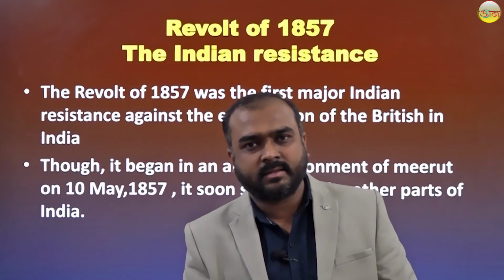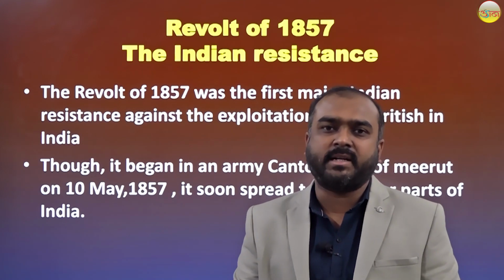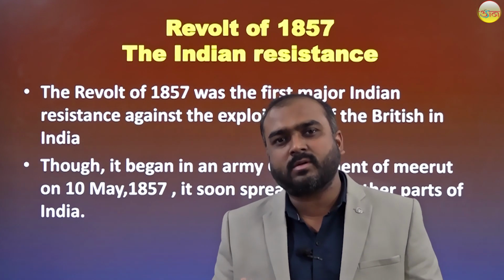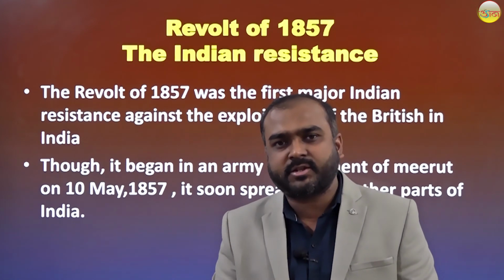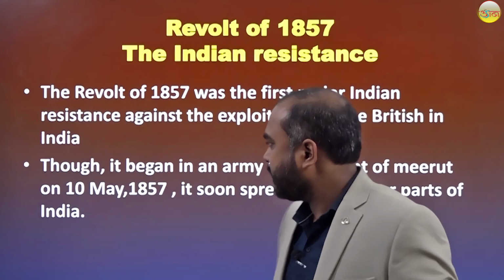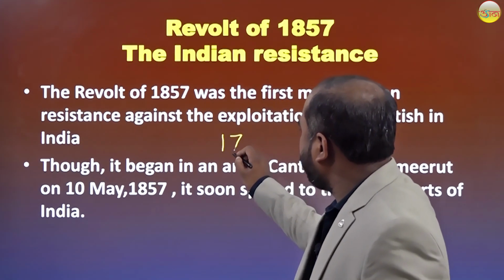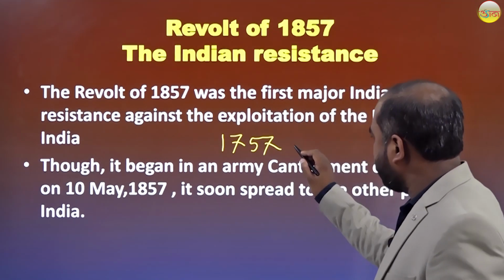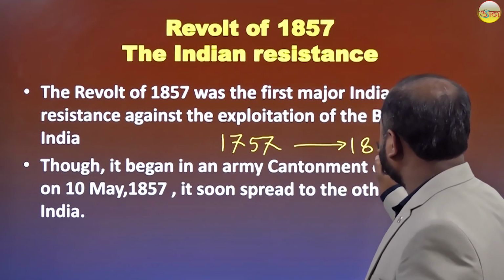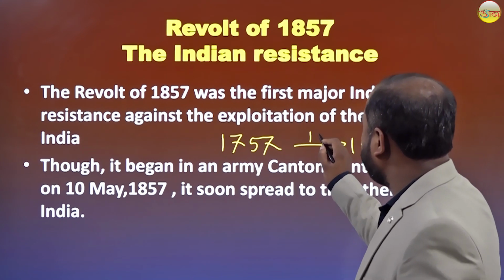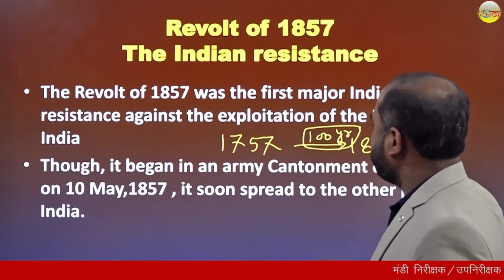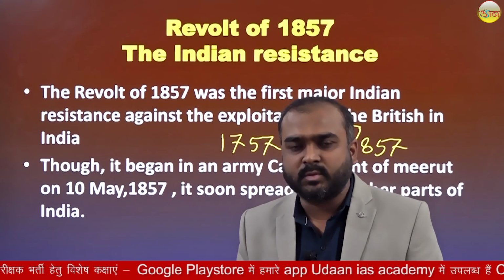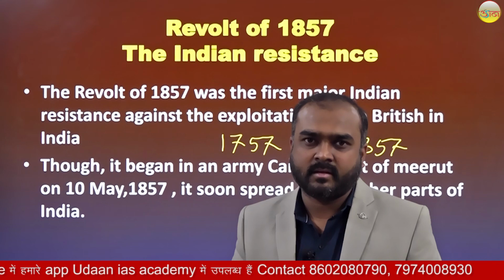So let's begin with the introduction of Revolt 1857. This revolt was actually the response from Indians to the British company. From the Battle of Plassey, that is 1757, to 1857, during these 100 years, the exploitation of Indians by the British company reached its peak.